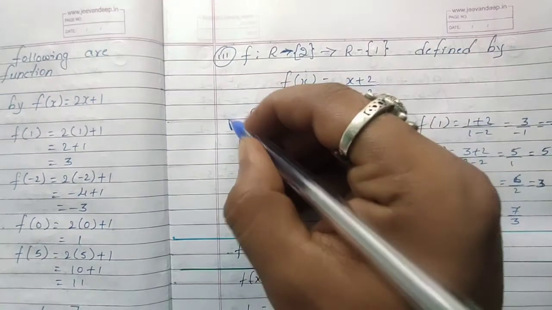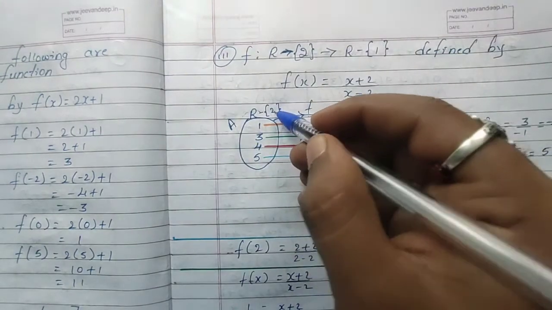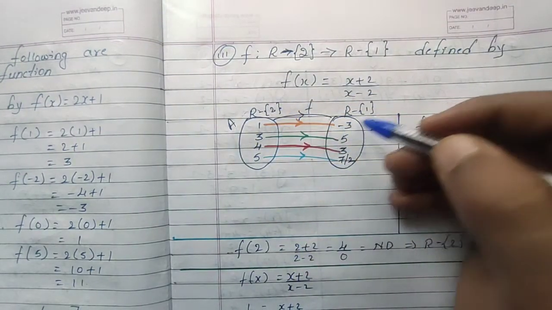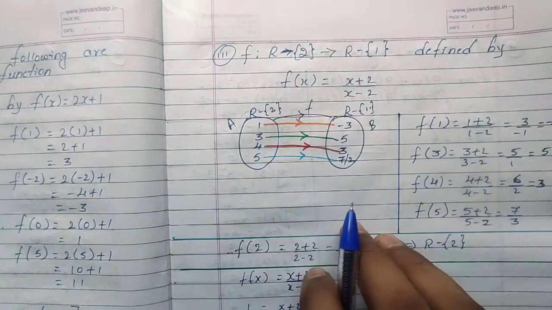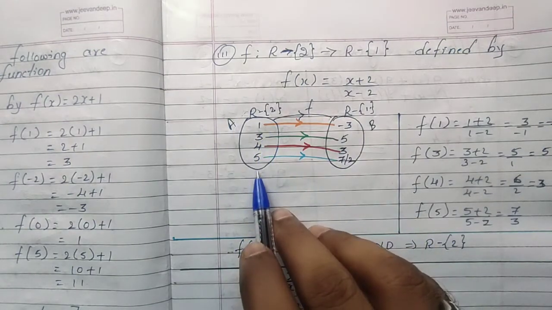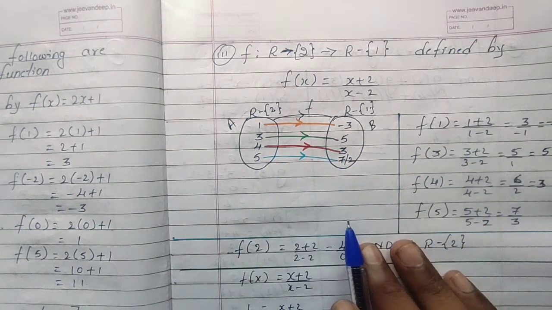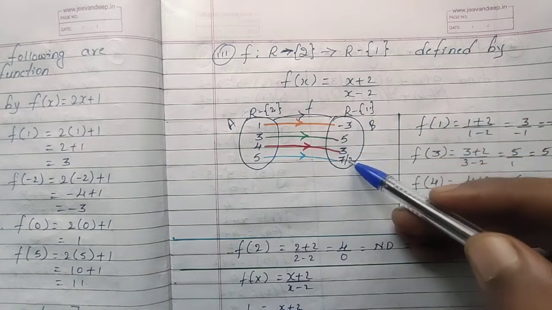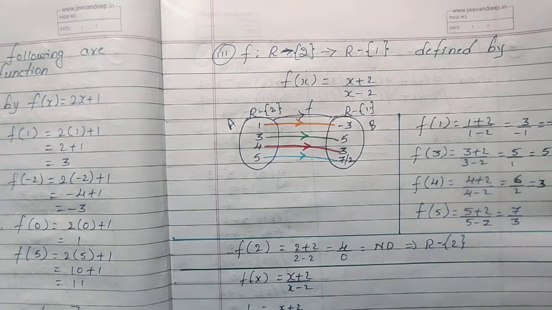A is one set, this is set B. All the real numbers you should take except 2 in A, and all the real numbers except 1 in B. That is the condition, A to B. First, whether it is a function: yes, all the elements are associated with some elements. Whether it is onto, look at the range and codomain; if they are equal, then it is onto.